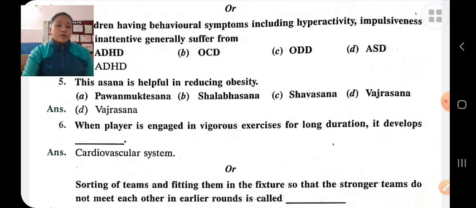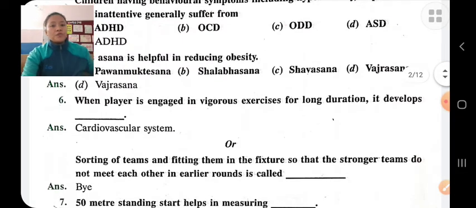Obesity is a condition when a large amount of fat is in the human body. It can be reduced by performing Vajrasana. When the player is engaged in vigorous exercise for a long duration, it develops cardiovascular endurance.